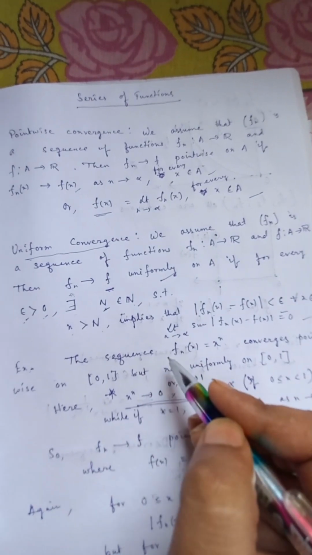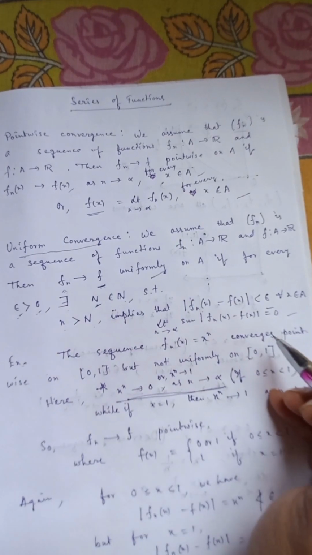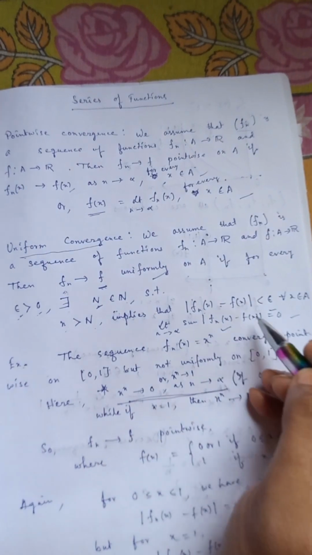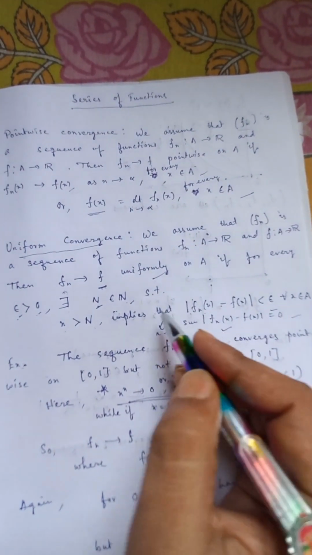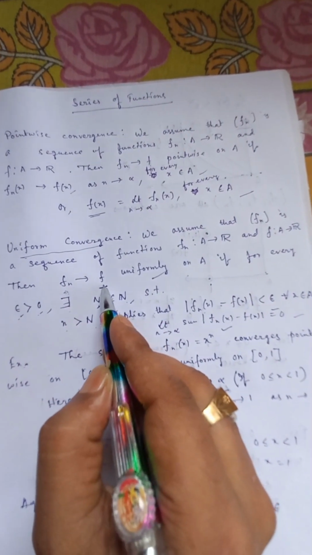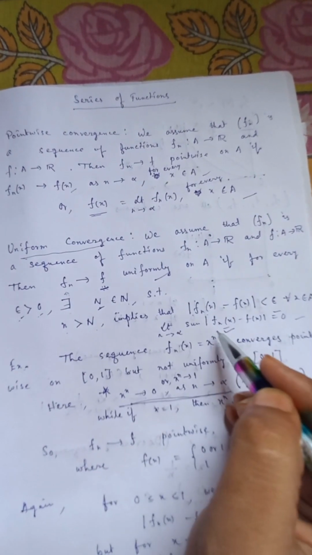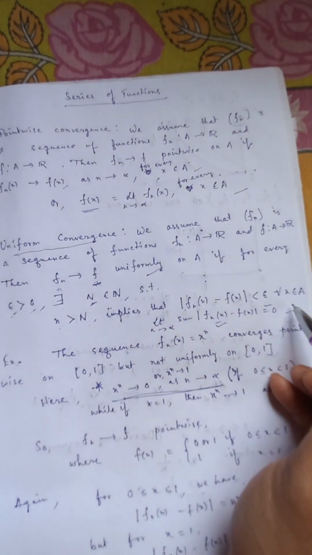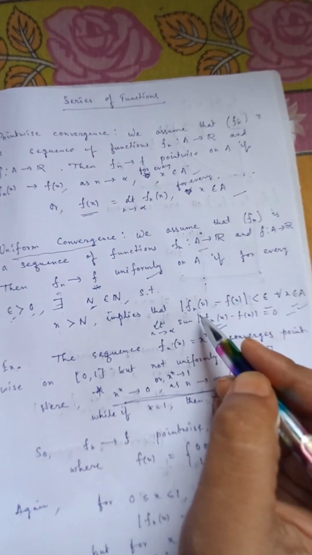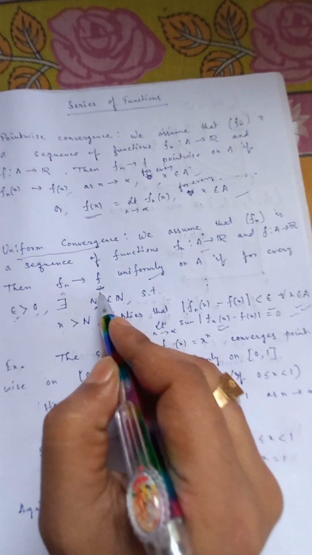We have to keep in mind that this is for all x. If this condition is satisfied, that the sequence of functions converges to f with the condition mod of fn(x) minus f(x) less than epsilon for all x belonging to A in this domain, then we can say that fn converges uniformly to f.